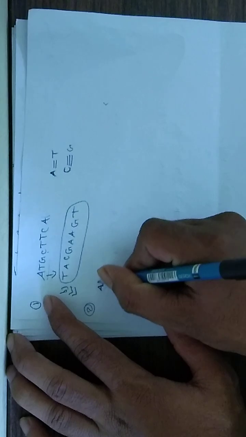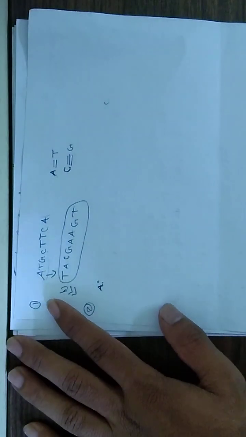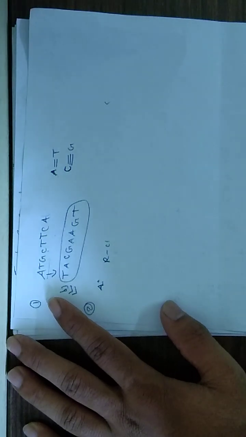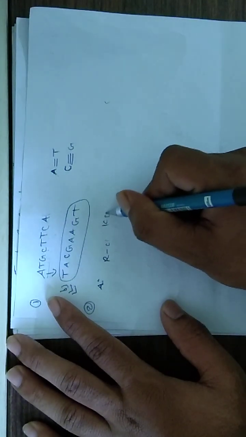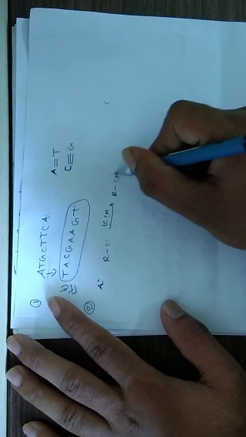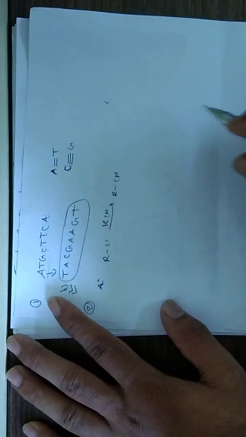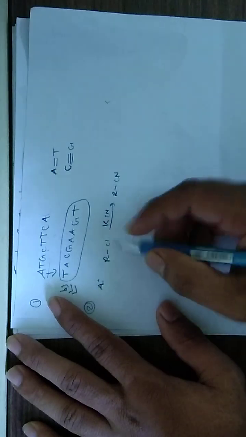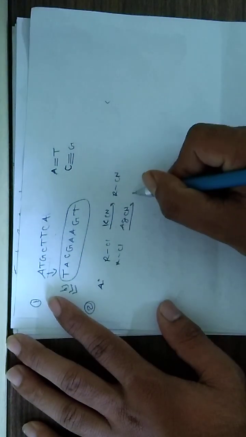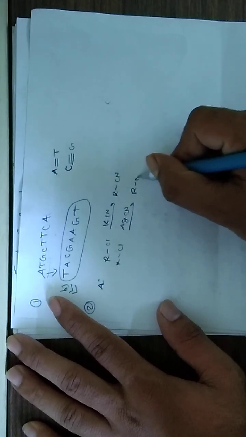The assertion given is that haloalkanes, suppose RCl is there, reacted with KCN gives alkyl cyanide, and if it is reacted with AgCN gives isocyanide.